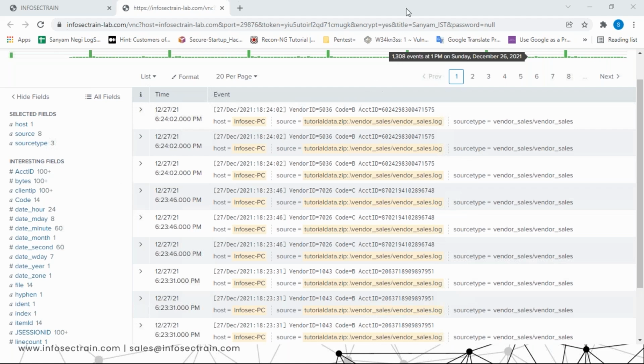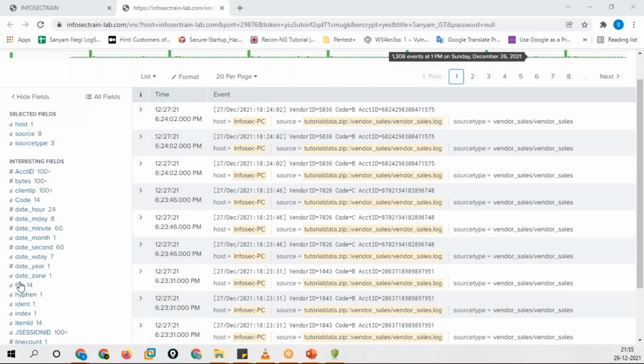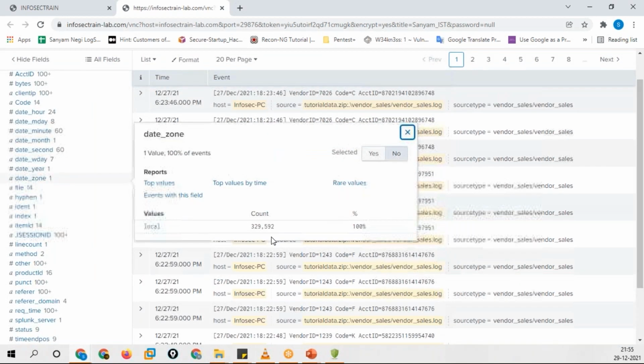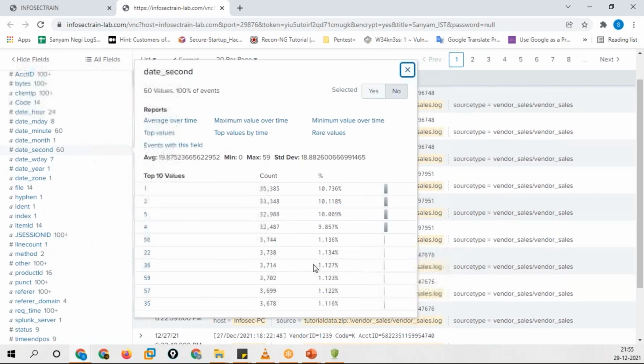Okay, like if you click over here, anyone, then you can see, this field summary shows the distribution of the entire field basically. All the field values will be listed over here, like this. So you can even add it to your search or use the report links to create a visualization for that. You can do that.